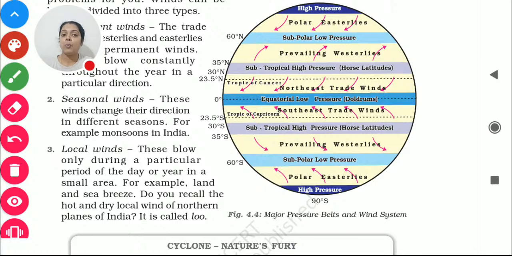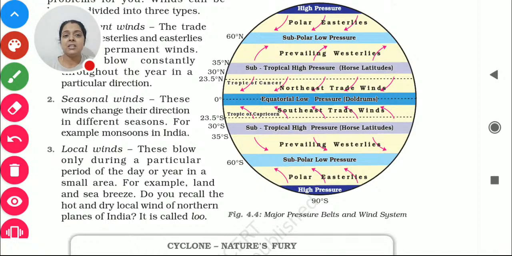If we talk about monsoon, we are getting rainfall in India just because of the southwestern monsoon. So it is also the seasonal wind. It is the seasonal wind which is coming from the Arabian Sea, and some part coming from the Bay of Bengal, and it is bringing rainfall in India. So the seasonal winds are creating seasons which change from season to season.